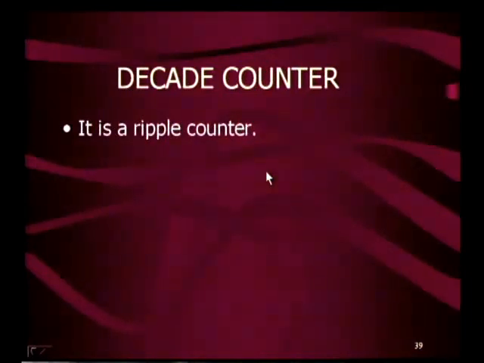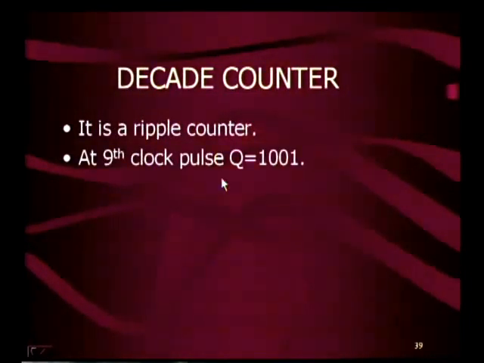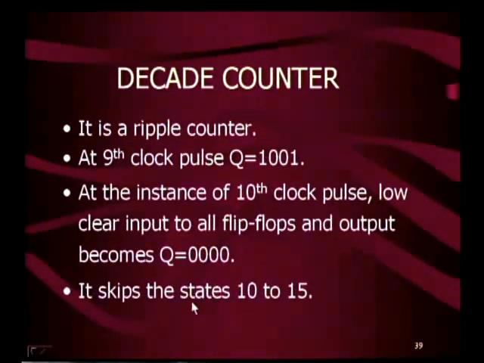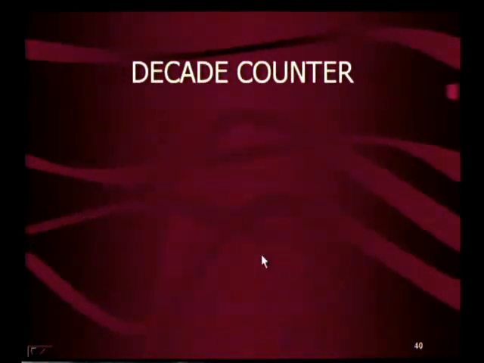So the decade counter is a ripple counter. At the 9th clock pulse, Q is 1, 0, 0, 1. At the instant of the 10th clock pulse, a low clear input is applied to all flip-flops and output becomes Q is 0, 0, 0, 0. Then it skips the states 10 to 15.